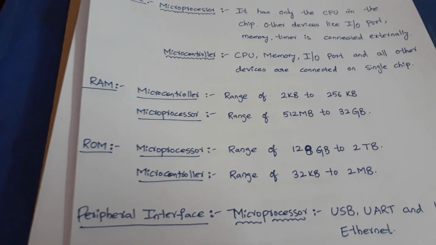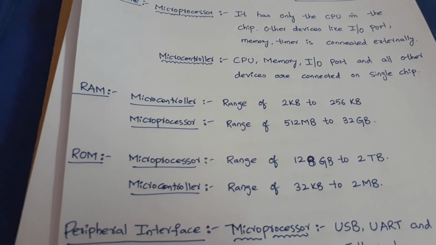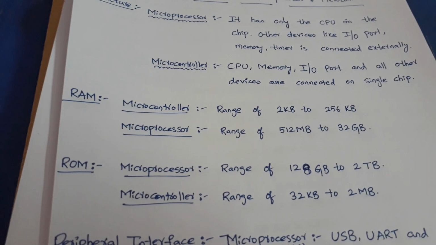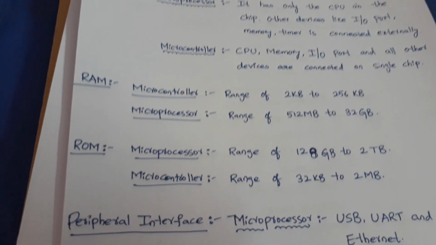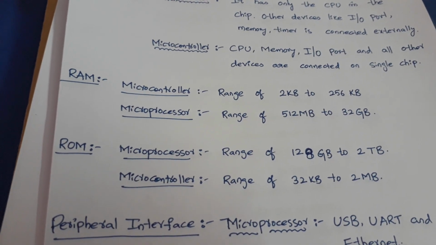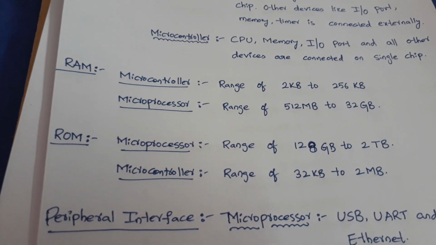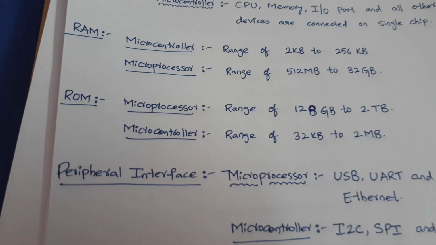Next, RAM. The RAM range of a microcontroller is between 2 KB and 256 KB, whereas the RAM range of a microprocessor is between 512 MB and 32 GB. Next, ROM.